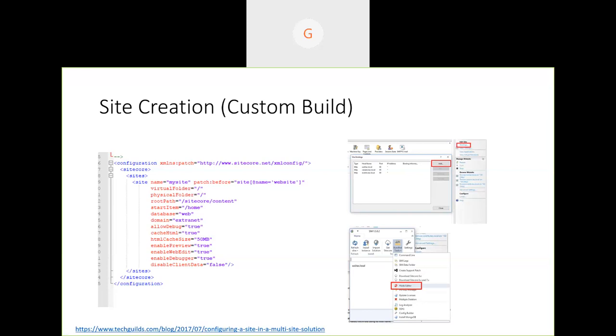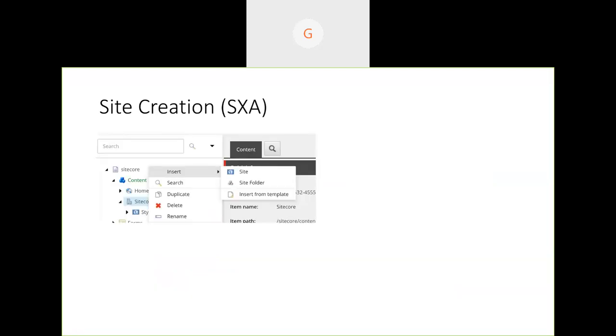So these are the few steps we used to do. We also used to create items, which are obviously not already present. We just need to go and create the root path and start item for this new site. But how does it differ when we are creating in SXA? For any tenant, as we discussed before, a tenant is like a group of related sites. We can click on the tenant, right-click, and create a site.